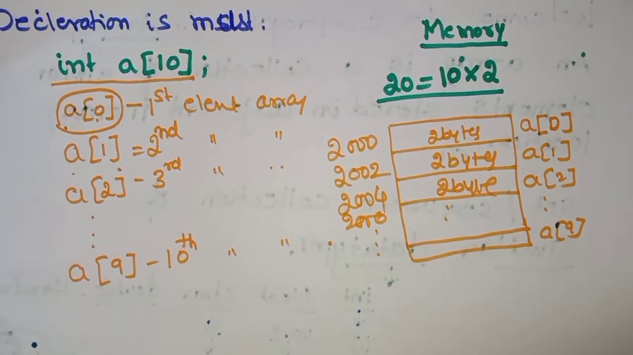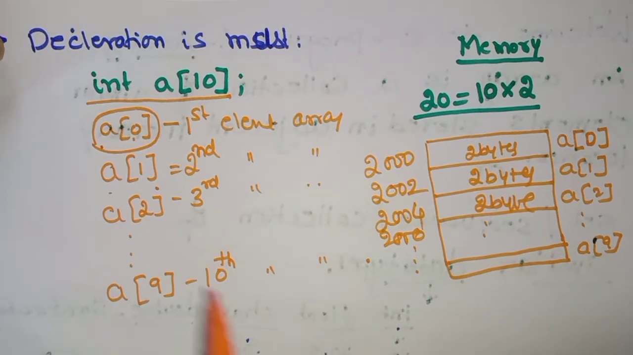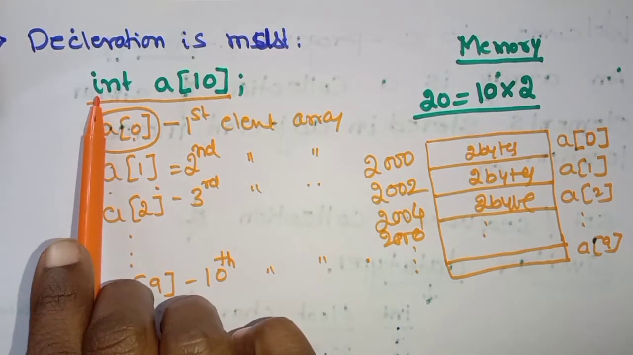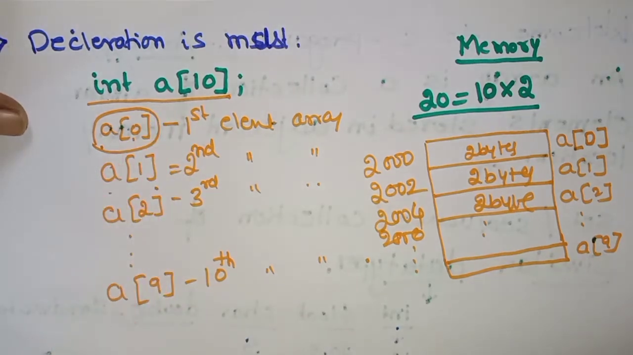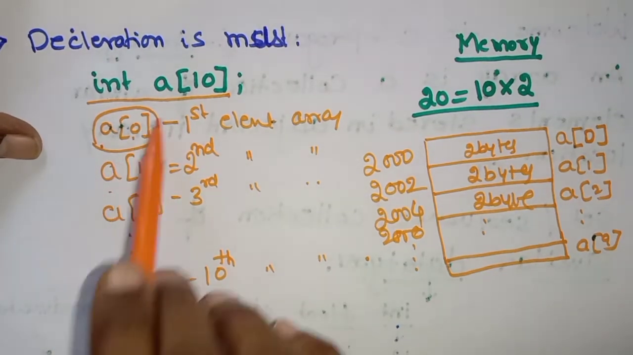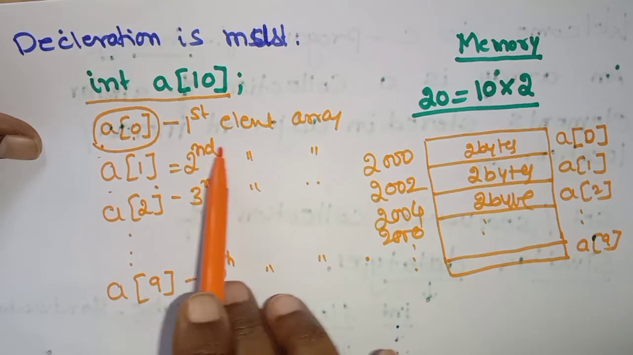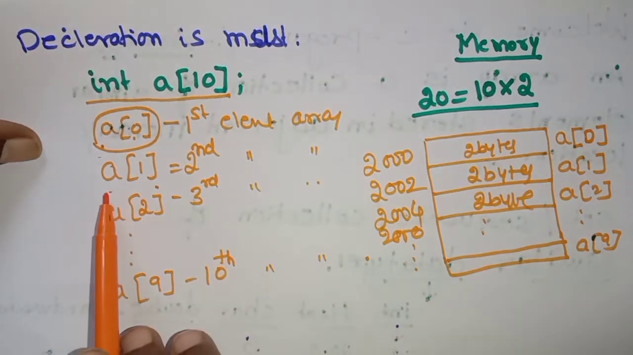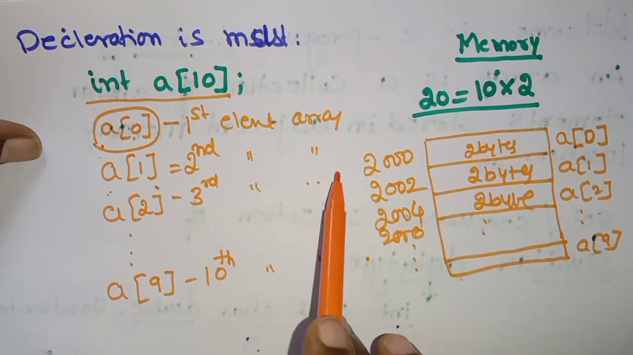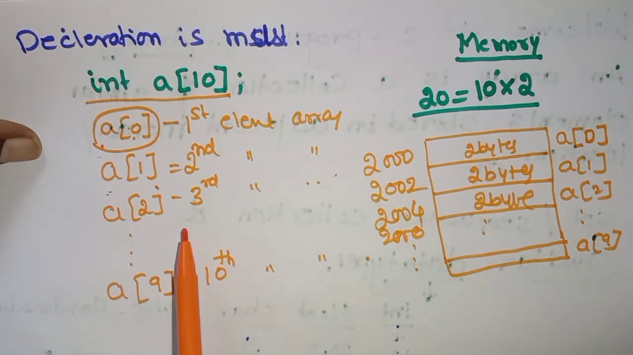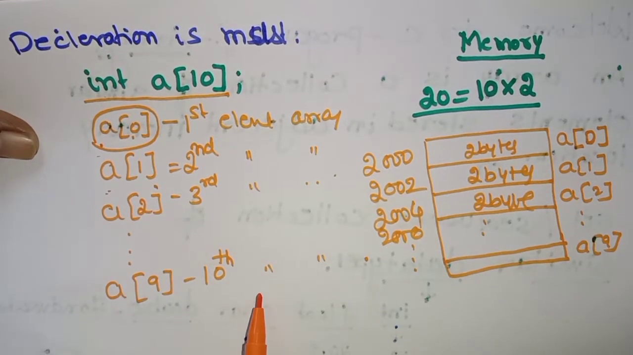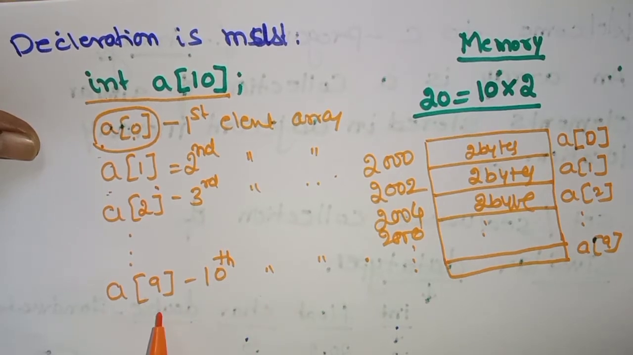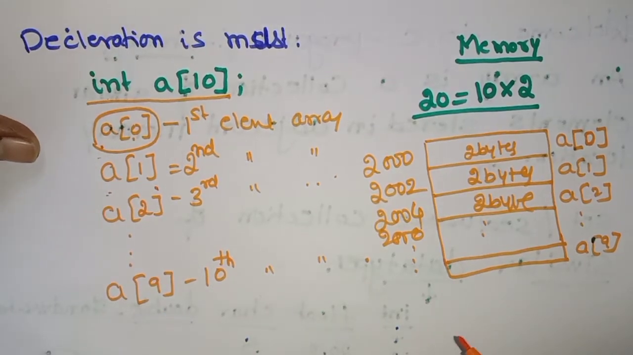Okay, so let us revise once again. What happens when you have declared int a of 10? It is going to store 10 integer values. In that, a of 0 is nothing but the first element of the array. A of 1 is nothing but the second element of the array. A of 2 is nothing but the third element of the array. In the same way, which one is the 10th element? A of 9 is the 10th element of the array.